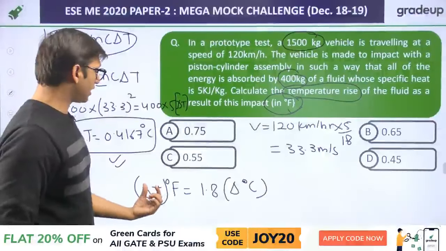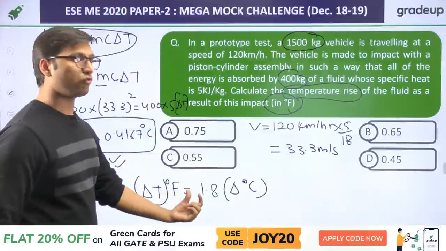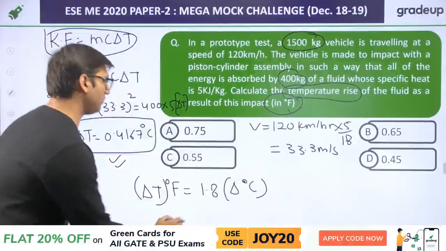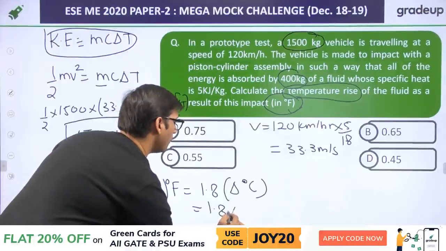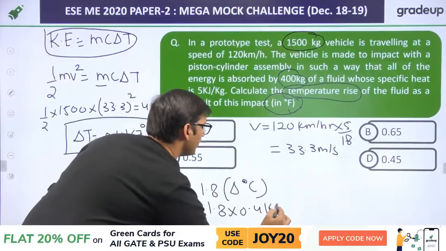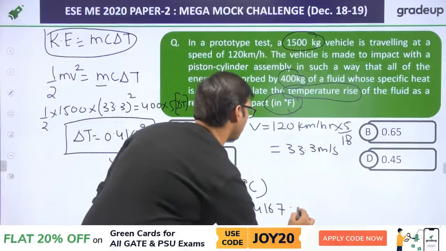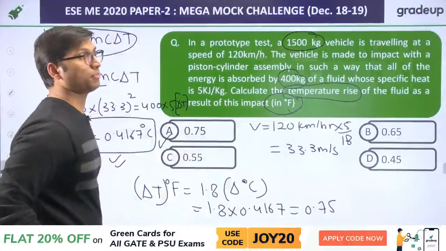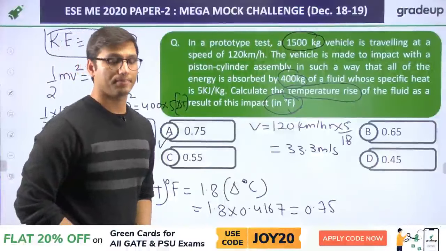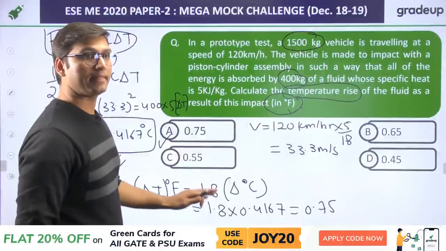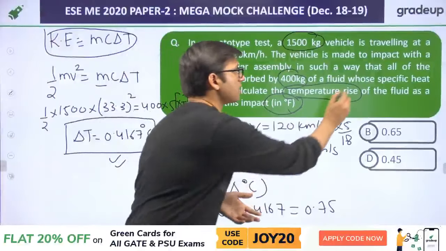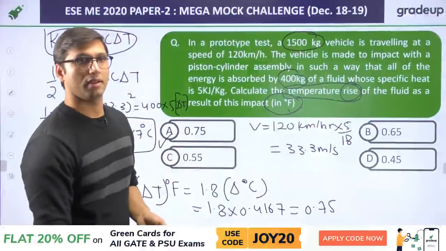Okay, so temperature change in degree Fahrenheit is equal to 1.8 times the temperature change in degree Celsius. So that will be 1.8 into 0.4167, and this will come out to be 0.75. The right answer will be option A, that is 0.75. Okay, understand everyone? That is a tricky part, that if you will not focus on this part, temperature rise, you will not get the right answer.